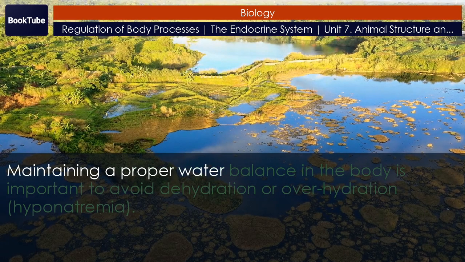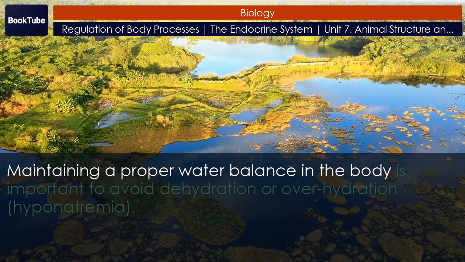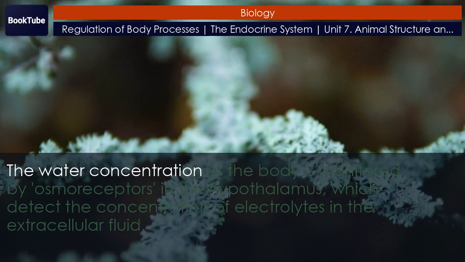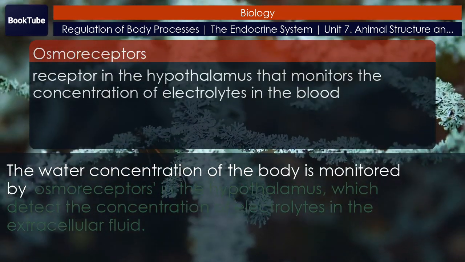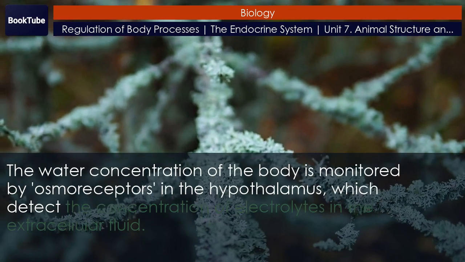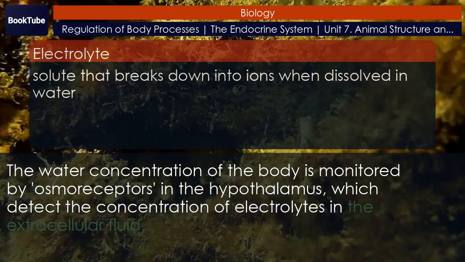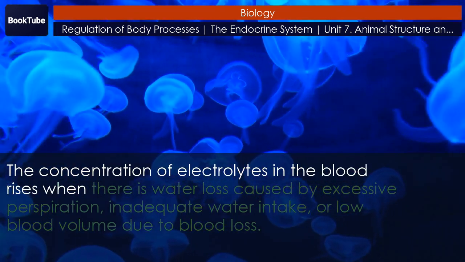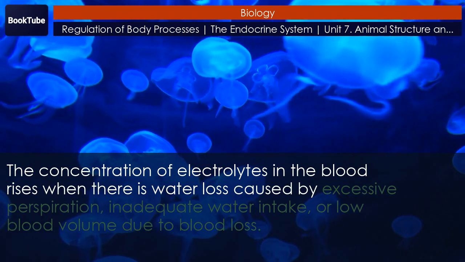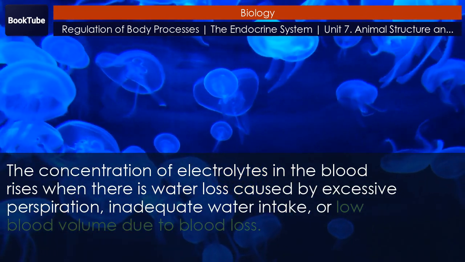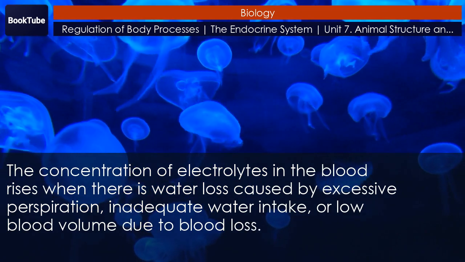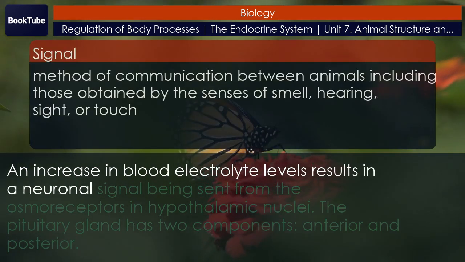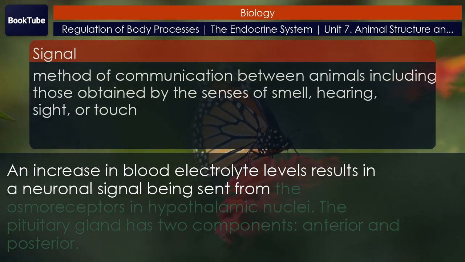Maintaining a proper water balance in the body is important to avoid dehydration or overhydration. Hyponatremia. The water concentration of the body is monitored by osmoreceptors in the hypothalamus, which detect the concentration of electrolytes in the extracellular fluid. The concentration of electrolytes in the blood rises when there is water loss caused by excessive perspiration, inadequate water intake, or low blood volume due to blood loss. An increase in blood electrolyte levels results in a neuronal signal being sent from the osmoreceptors in hypothalamic nuclei.